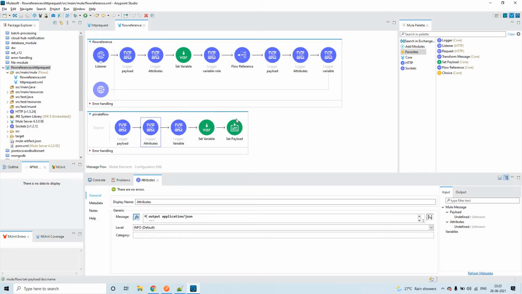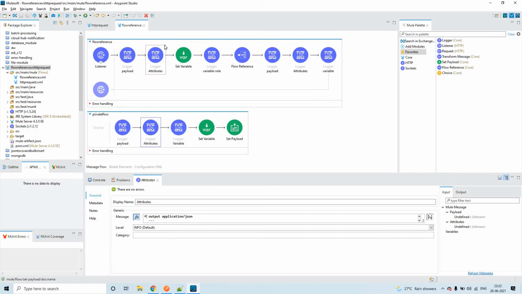When you override the attributes using the transform component, the new updated attributes will be sent as input to the further flow after this flow reference. I hope you are clear on this. If you update them, they will reflect here. If not, the old values will be propagated or shared.